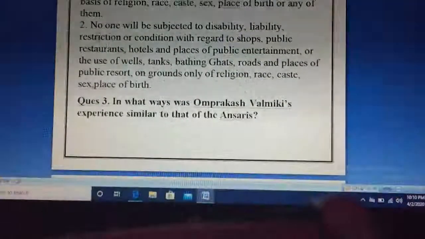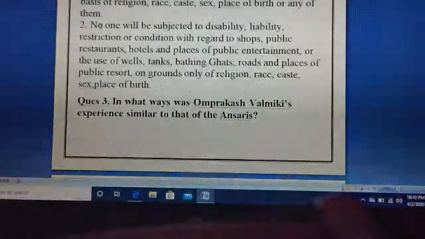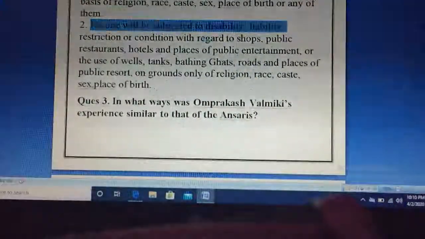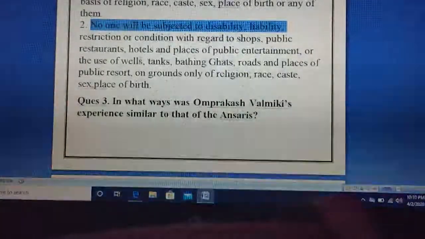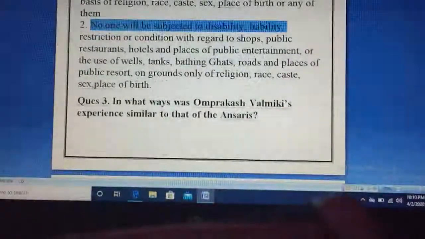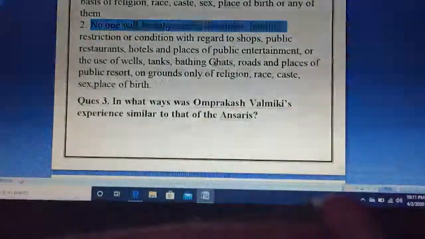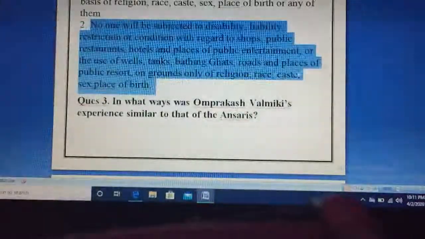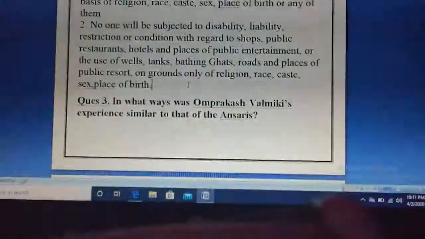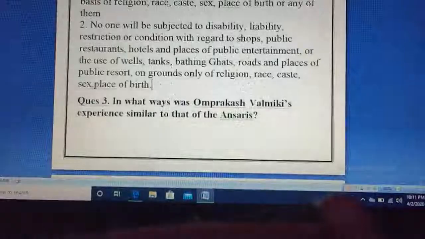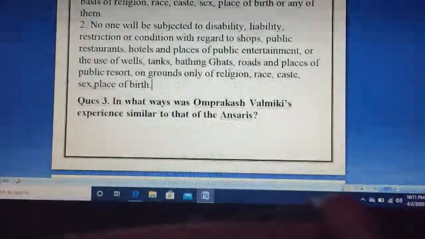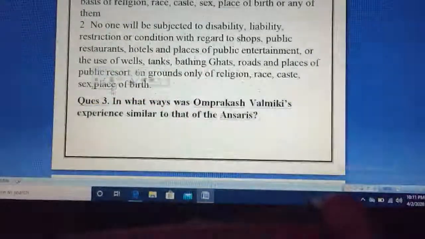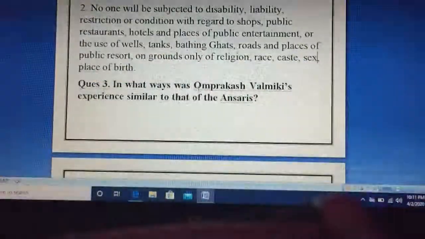And the next point: no one will be subjected to any disability, liability, restriction, or condition with regard to access to shops, public restaurants, hotels, and places of public entertainment, and the use of wells, tanks, and bathing ghats. It means all public places are open to everyone, and nobody can be stopped from going into those places on the grounds of religion, race, caste, sex, or place of birth.